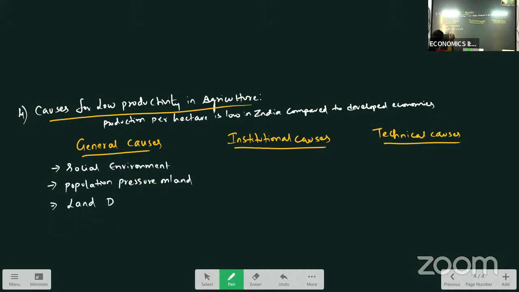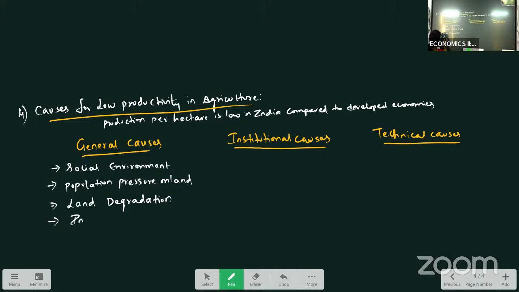Another reason is land degradation. Land degradation means what? Land is degrading its quality. Soil is losing its fertility because of overgrazing or because of soil erosion or usage of chemical fertilizers and all. In our agriculture, land degradation is done. In India, we can observe 45% of land is degraded and 5% of land has become useless for agriculture because of overgrazing and pollution and all reasons here.